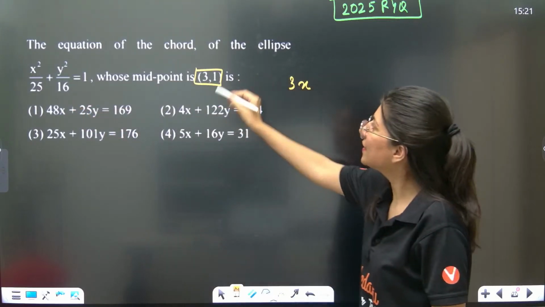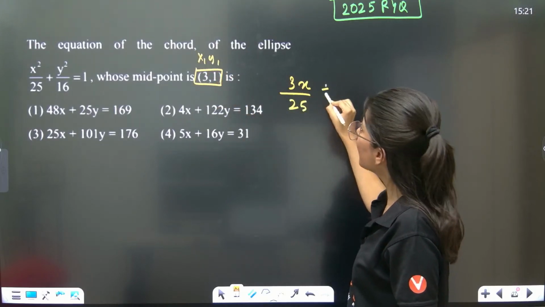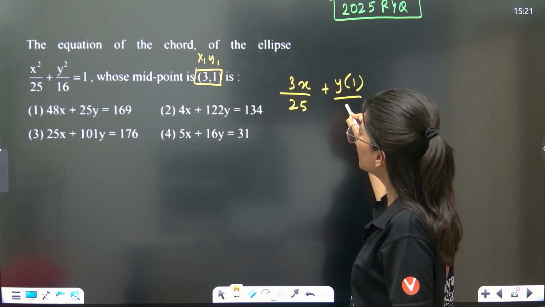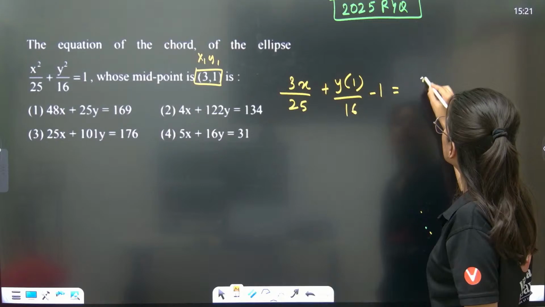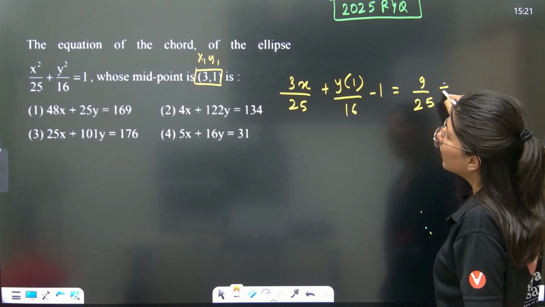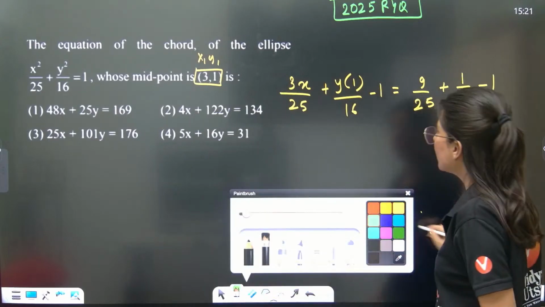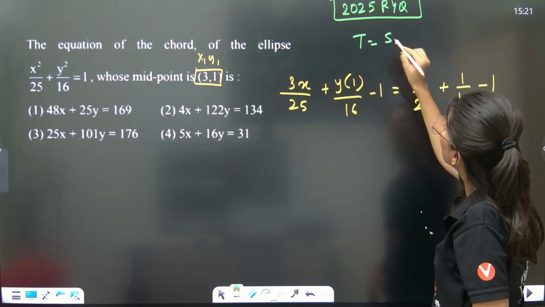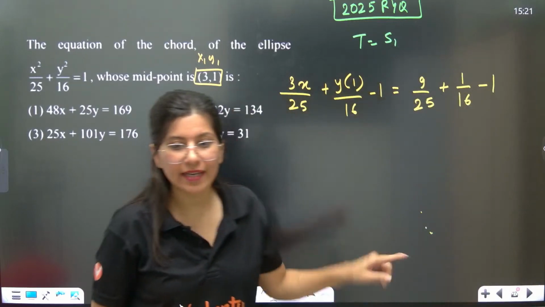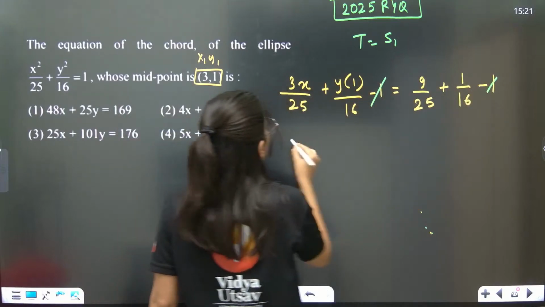So x1 is this, upon 25 plus y square is y into 1 upon 16 minus 1 is equal to, now 3, 1, 9 by 25 plus 1 by 16 minus 1. Can you see that on the left hand side this is T, on the right hand side this is S1. On the right hand side we have substituted the point. Now just solve it.